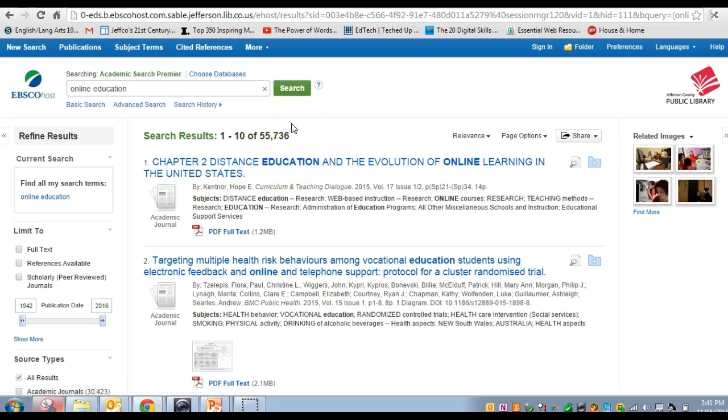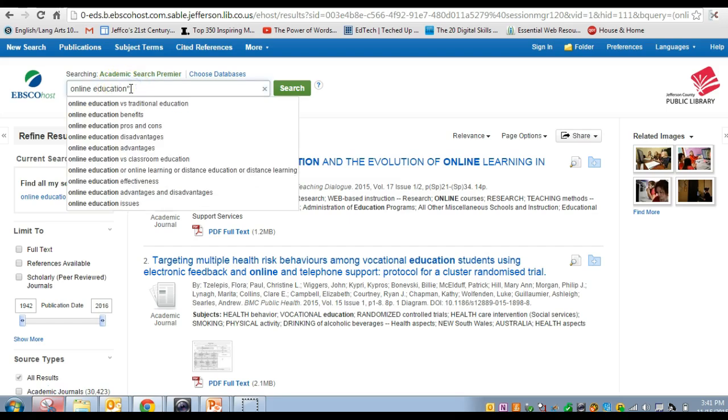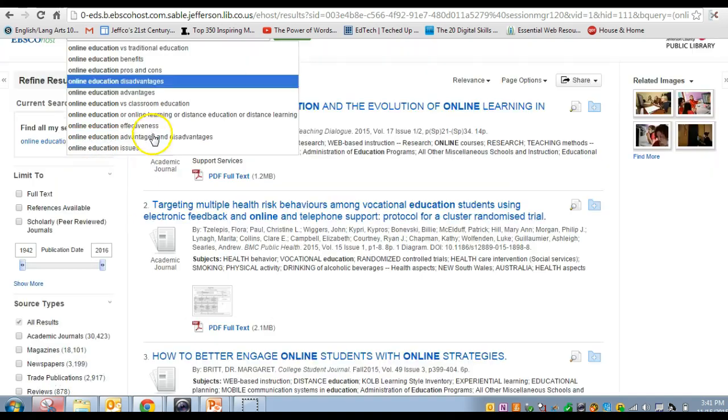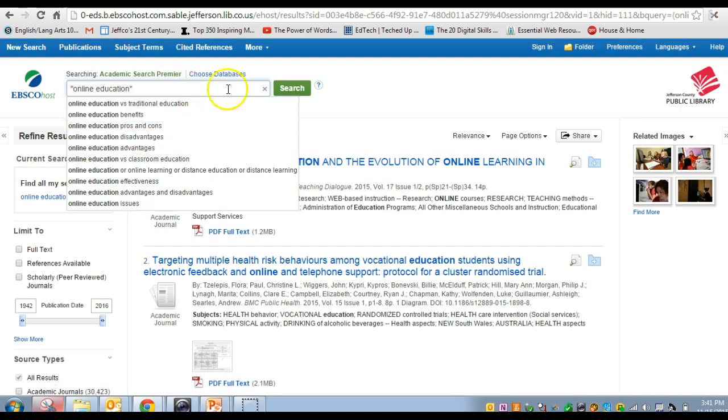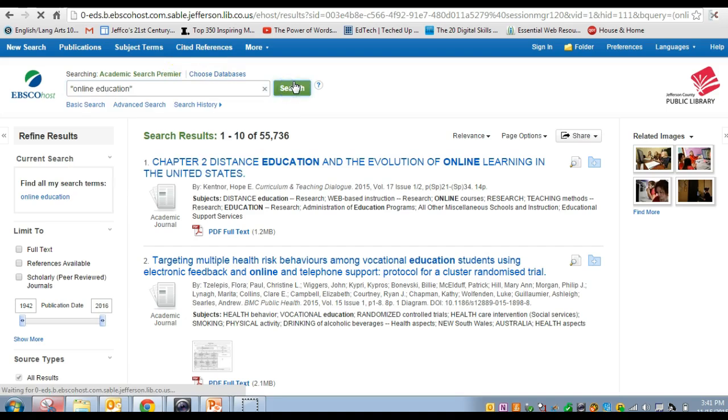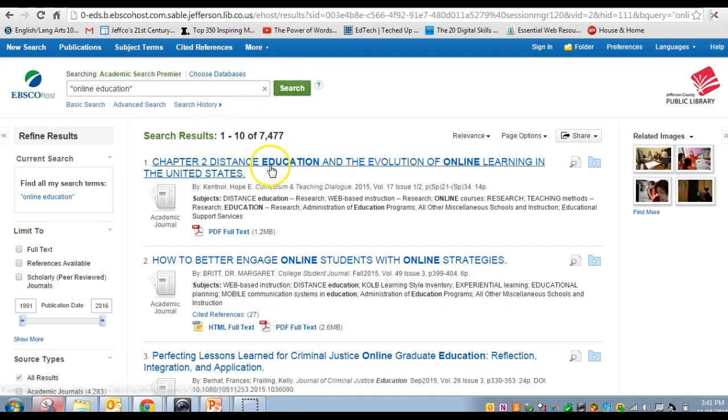55,736 hits. And part of that is because it is finding anything with online in it and anything with education in it. So online gaming is going to be included in this, and special education is going to be included in this. So that's where we get into quotation marks. The quotation marks tell the search engine, find anything that's an exact match: online education. Only online education. And you can see there are a number of different takes you can have on online education. Once you've got it in quotation marks, suddenly you've narrowed this down to only 7,000 hits.